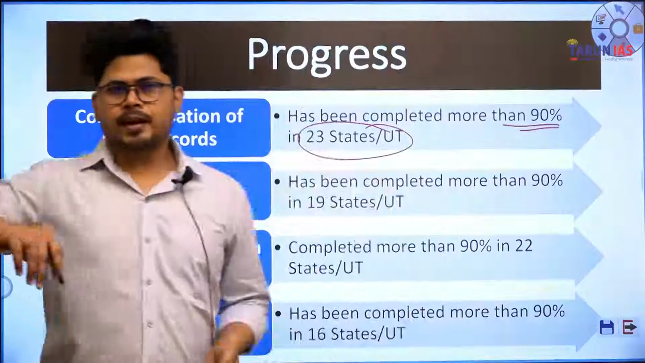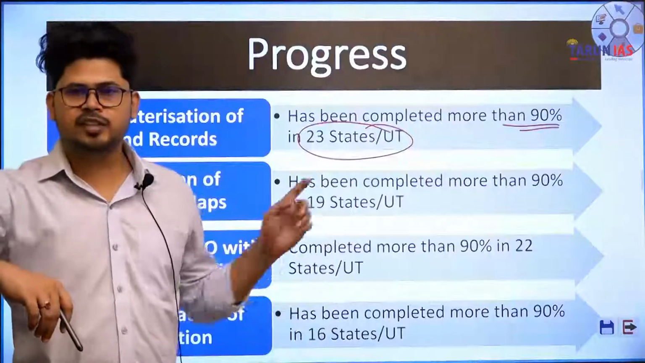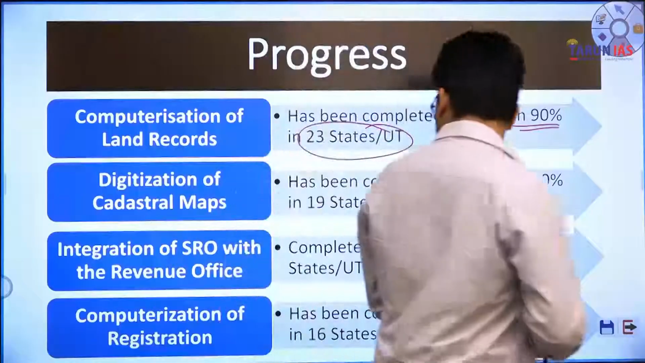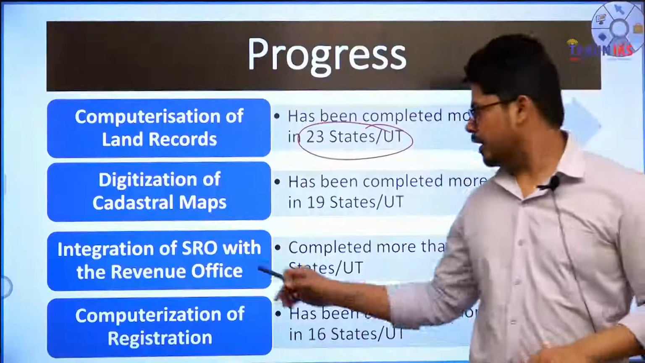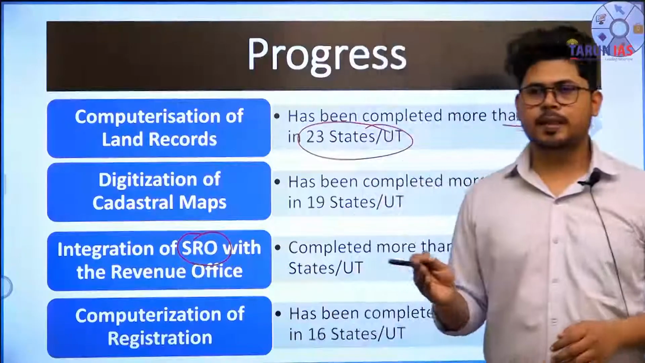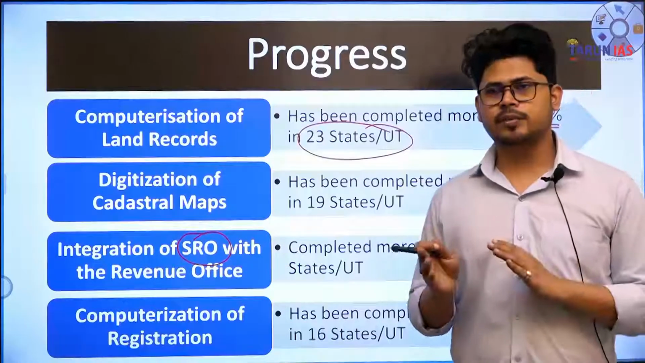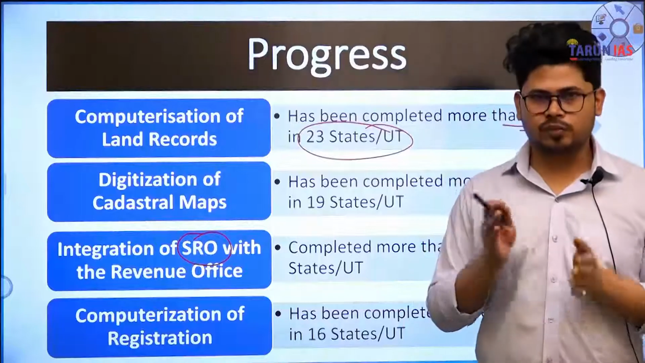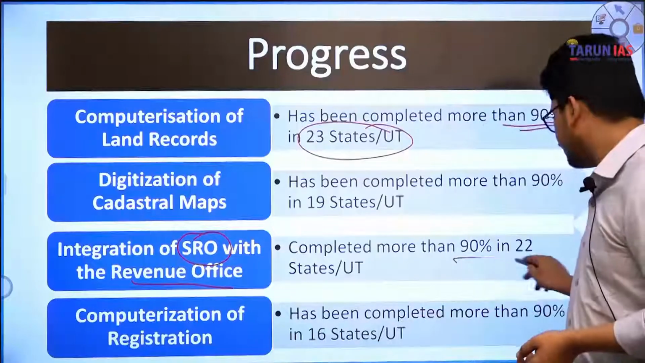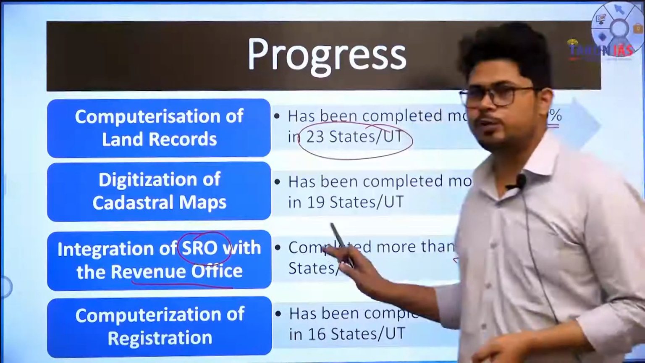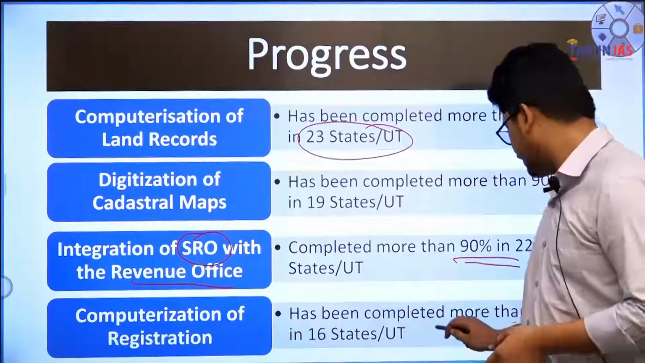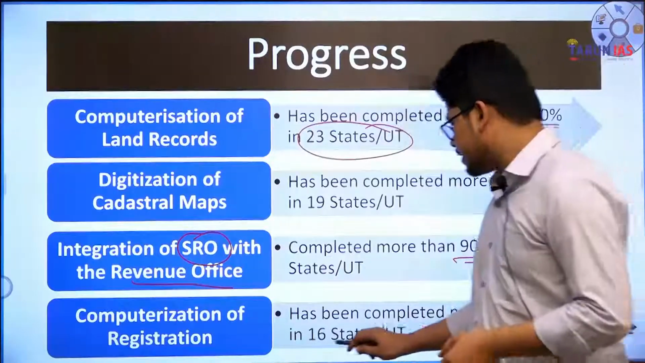ठीक है, डिजिटल कैडेस्ट्रल मैप्स के अपडेशन में 19 स्टेट्स जो हैं वहां पे 90% के अराउंड काम हो चुका है. इंटीग्रेशन ऑफ SRO with revenue office. SRO means basically the transfer deeds. Integration of land records with the basically registration of land records with the revenue office. Fine, that has been completed by more than 90% in 22 states. And computerization of registration, it has also been completed by more than 90% in 16 states.